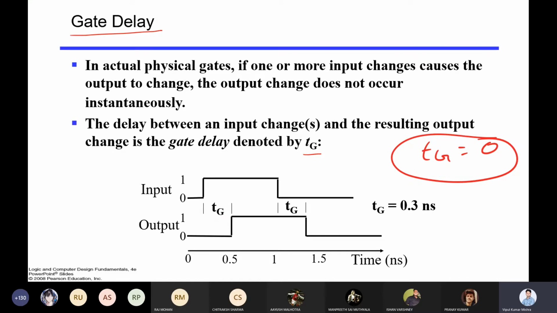If you remember, whenever you write Verilog code, you use #5. #5 just imposes this gate delay, like there is some delay in the gate to perform the operation. You are telling the system, please wait for 5 nanoseconds or 5 milliseconds or 5 microseconds, and then take the new input. That's why we give some delay in the test bench whenever we write a test bench.